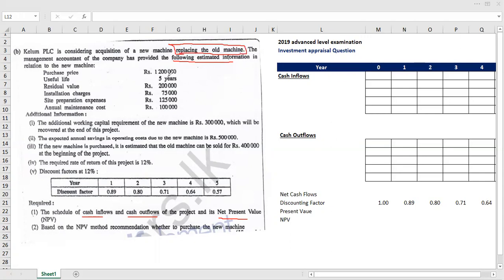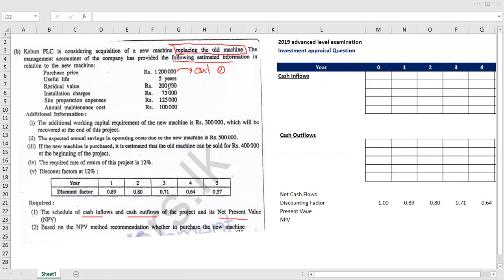Purchase price. As you all know, this is our initial investment. Therefore, our initial investment will be a cash outflow of year 0. Then the useful life of the new machine is 5 years.